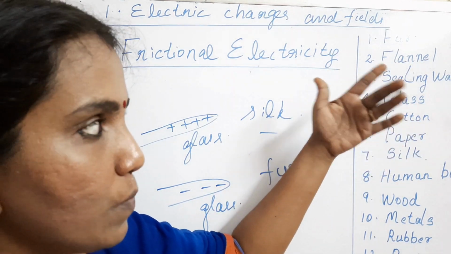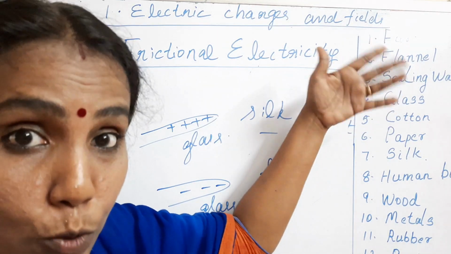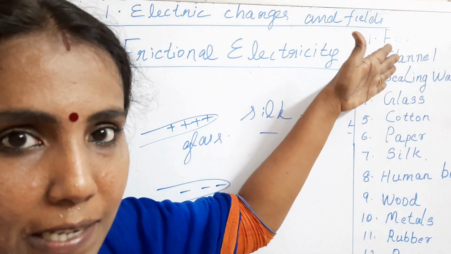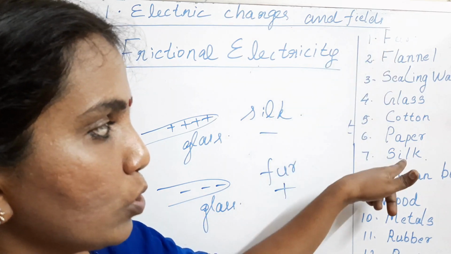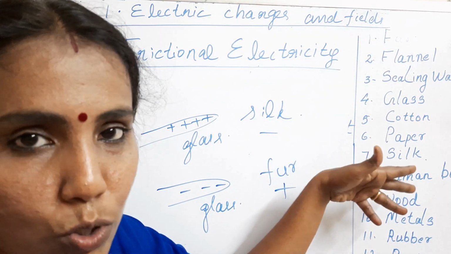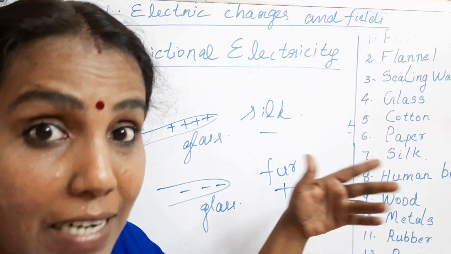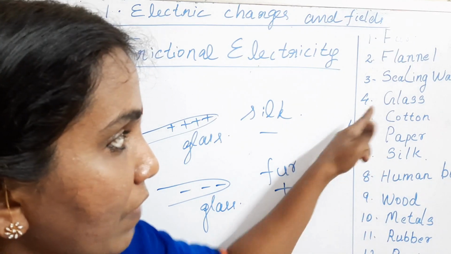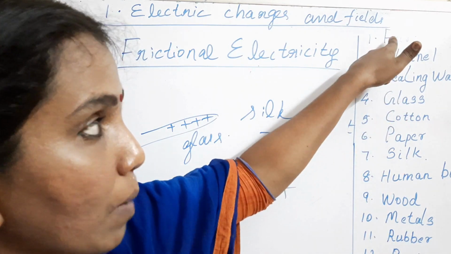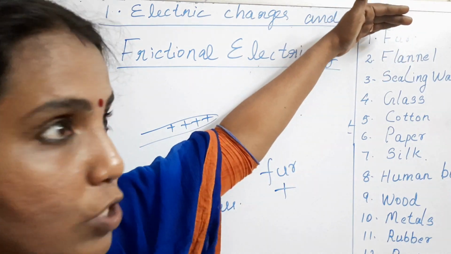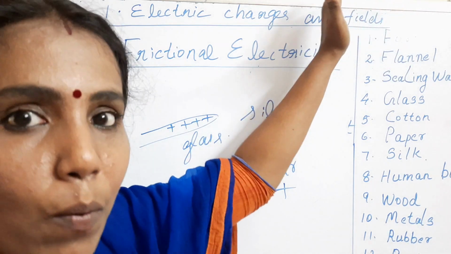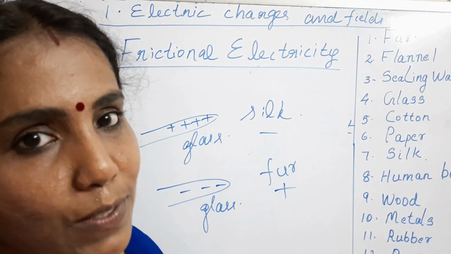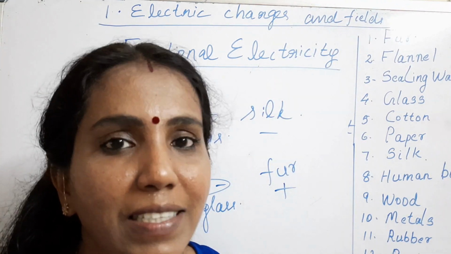The objects whose position is above in this series will acquire positive charge, and whose position is below will acquire negative charge. That is what is observed. Similarly, when glass is rubbed with the fur, fur's position is on the top. So when it is rubbed with the glass, fur acquires positive charge, so glass will acquire negative charge. This is what is happening.